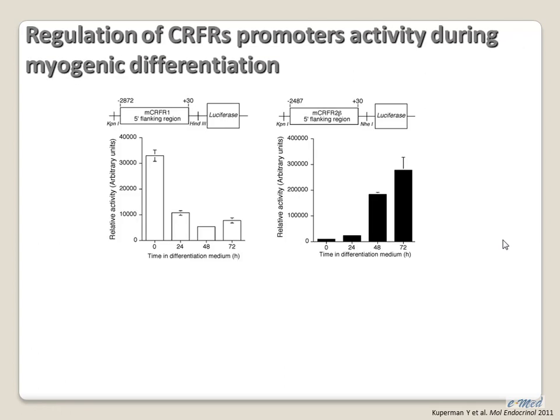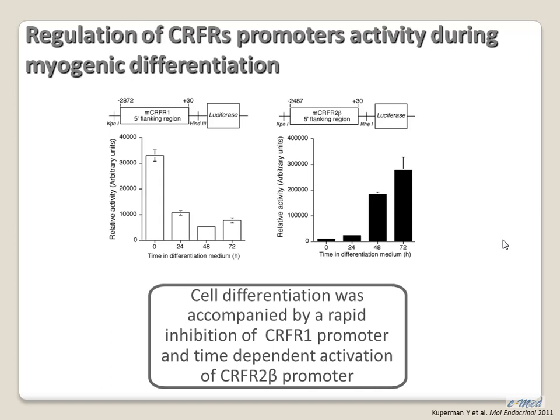In order to see whether this is regulated at the promoter level, we isolated the 5' flanking region of both genes, and we subcloned them upstream to a luciferase reporter, and we followed the activation of this reporter throughout the differentiation. As you can see, C2C12 differentiation was accompanied by inhibition of the CRF1 promoter activity and time-dependent activation of the R2 beta promoter.